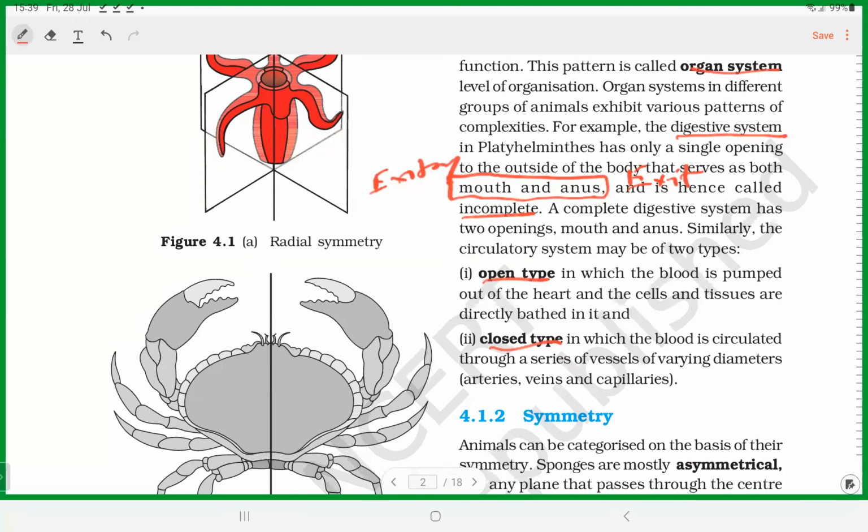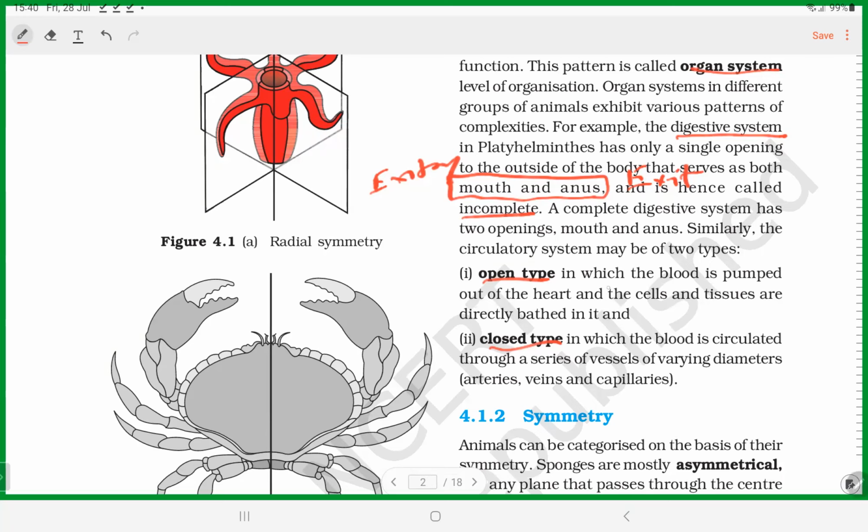If it is not there, it is incomplete digestive system. So only one opening means incomplete, and two openings means one for entry of food and one other for exit of waste. That is called a complete digestive system.